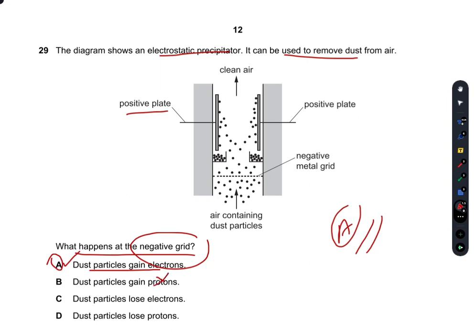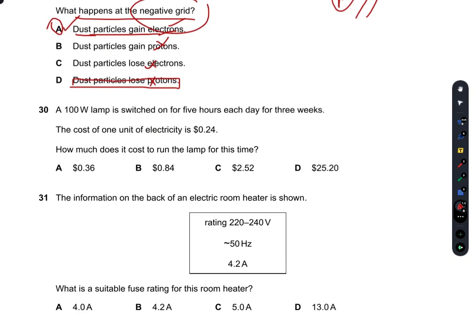They would not gain protons. They would not lose electrons. They would not lose protons as well. If they lose protons, they would become ions. So we do not want ions. We want electrons here, which are negatively charged, which are easily attracted to the positive plate. So A is the right answer.